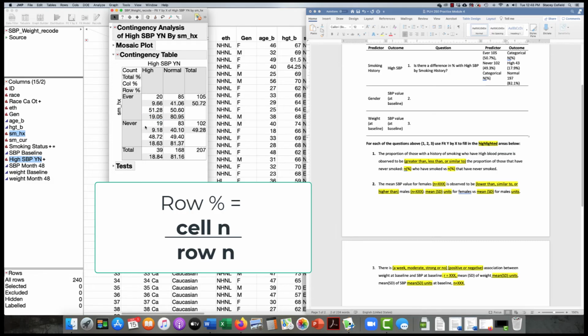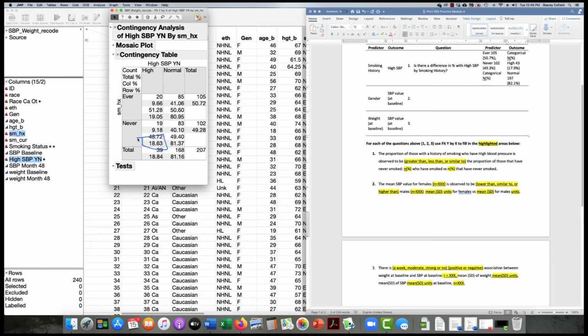And out of the never smokers, I have 18.6% high blood pressure. So we can look again, if we wanted to look at normal, 81% of evers have normal blood pressure, and 81.4% of the nevers have normal blood pressure.